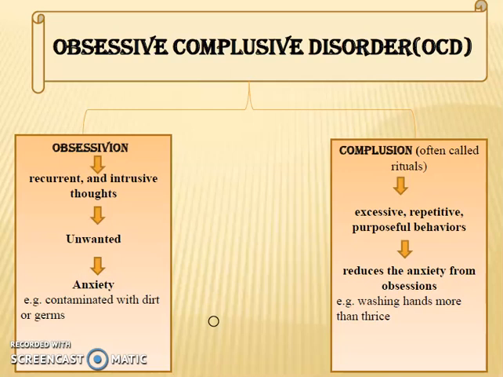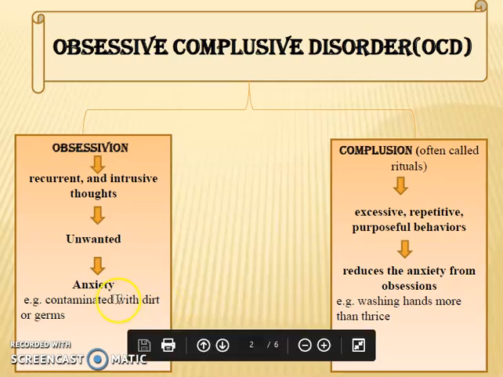When a person, in response to the thought that the door is not locked, goes physically and checks repeatedly whether the door is locked or not. It becomes the compulsion when he physically goes and checks the door repeatedly, one time, two times, three times, four times, five times, and it can extend up to 20 times as well.